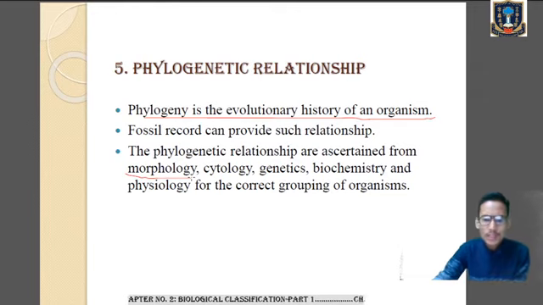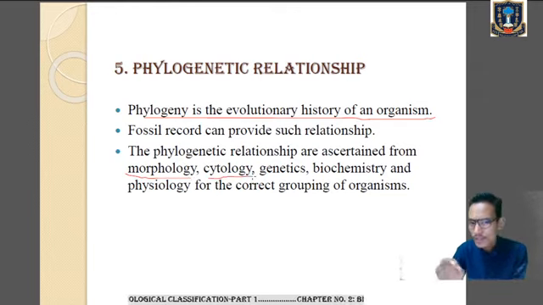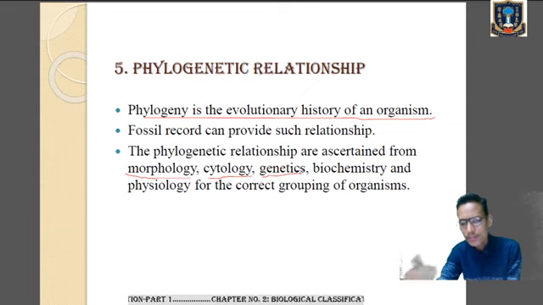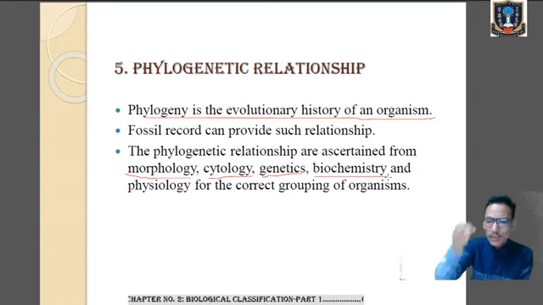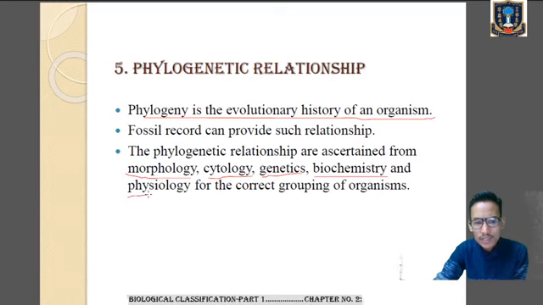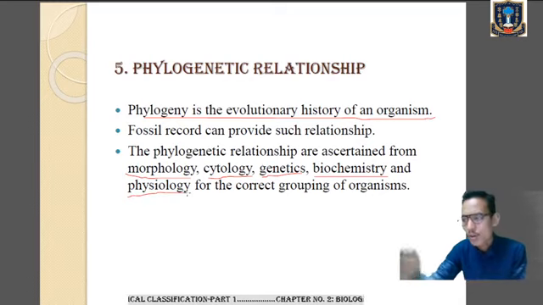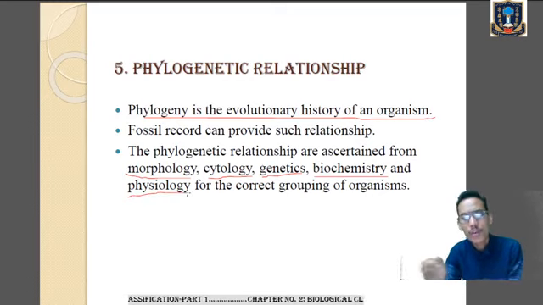Clear? Number two, cytology, the study of cells. Cyto means cell, logy means study. Genetics, the study of genes and the mode of inheritance of characters from parent to offspring. Then biochemistry means the types of molecules like DNA, RNA, lipids, and proteins present in our body. And physiology means the life processes that occur in a living organism.